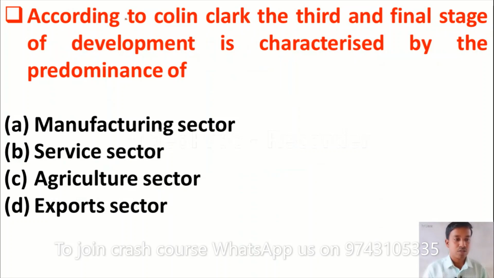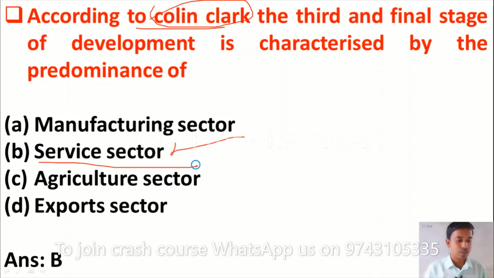And the next question is, according to Colin Clark, the third and final stage of development is characterized by the predominance of option A, manufacturing sector. Option B, service sector. Option C, agriculture sector. Option D, export sector. According to Colin Clark, the third and final stage in development is the service sector. So option B, service sector, is the correct answer.